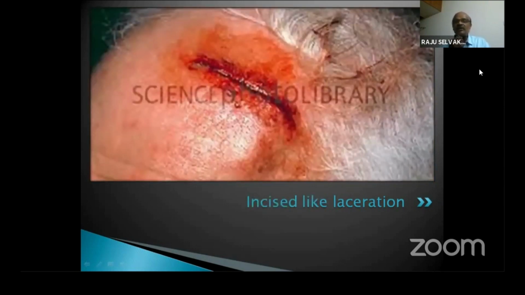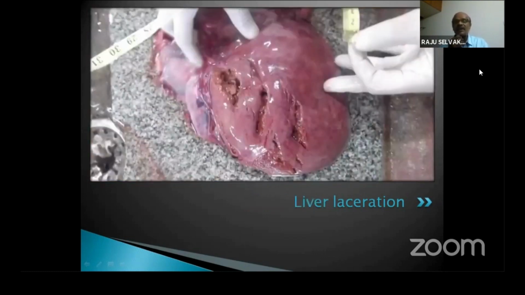This is another example over the scalp area. It looks like an incised wound or a cut injury produced by a sharp weapon, but if you look closer, you see the irregularity. Unless you go close to the injury or look into it for some time, you won't know that it is crushed. The margins are very much irregular. It won't be a clean cut like a cut injury.